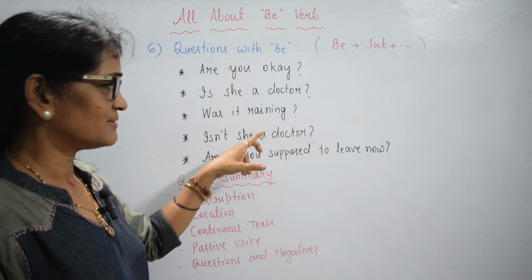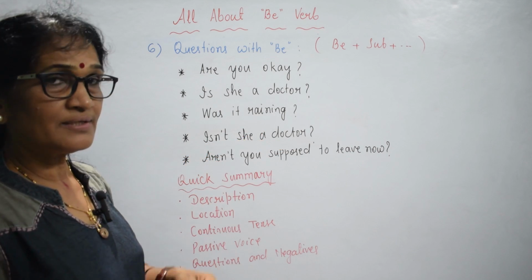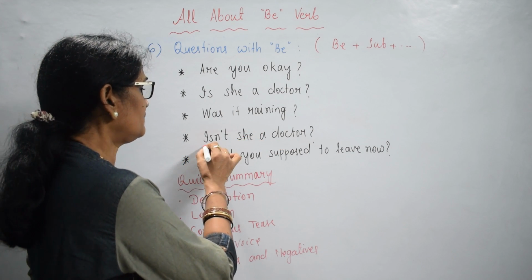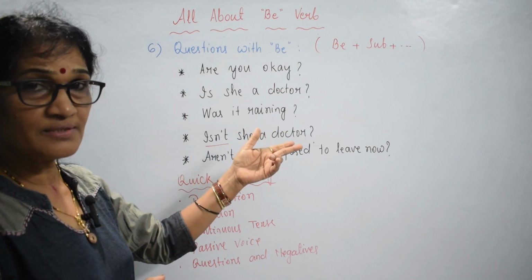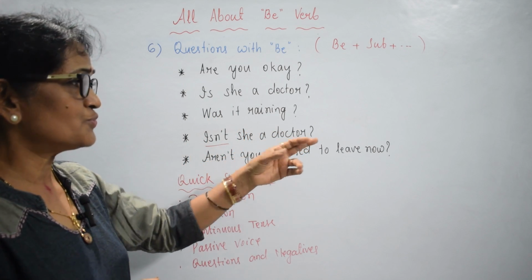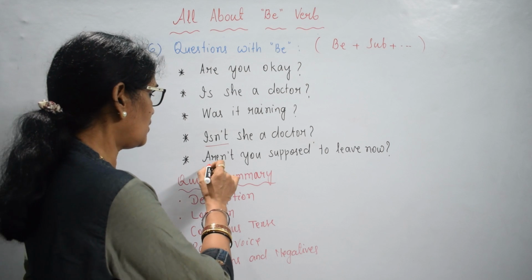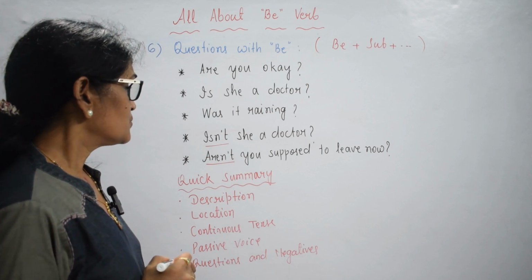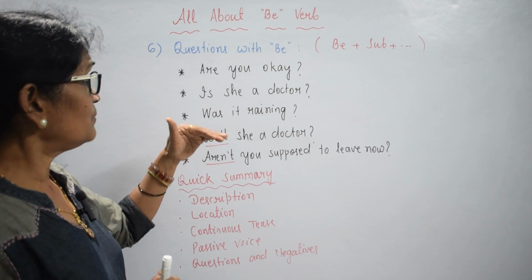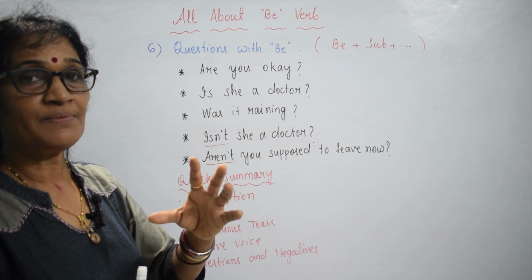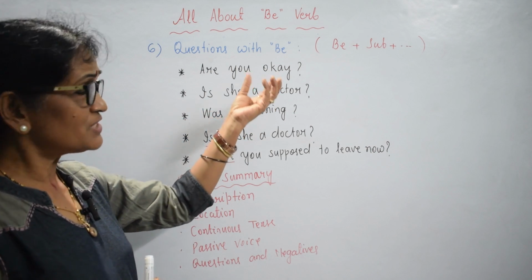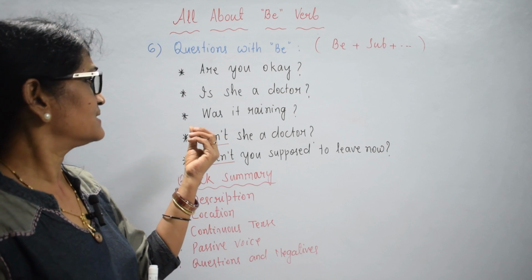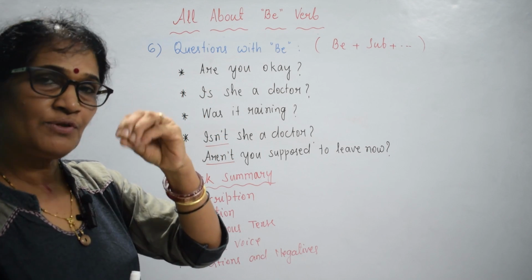Was it raining? Isn't she a doctor? This is one negative interrogative sentence, with the contracted form. Aren't you supposed to leave now? When you frame an interrogative sentence, we only switch the order of the sentence. We take be verb to the front.